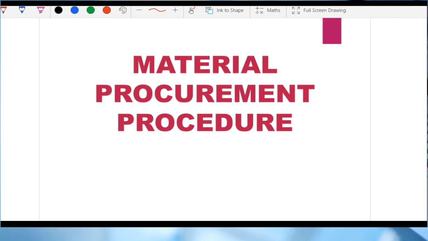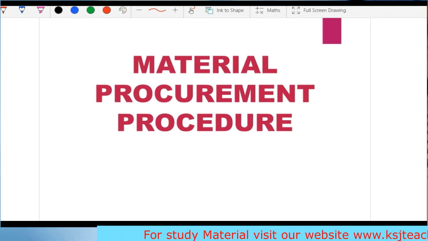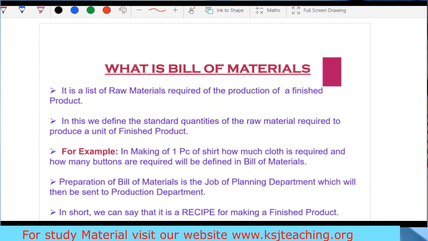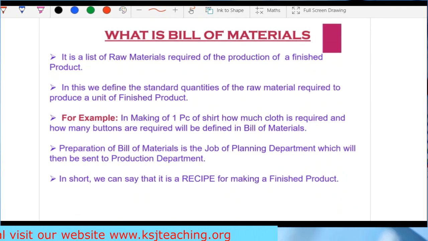These all are for the understanding. These are for your base, right? And these are very, very important for the base. Now, let's talk about the material procurement procedure.